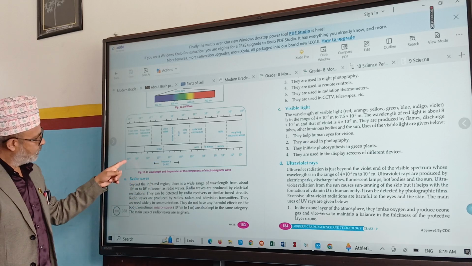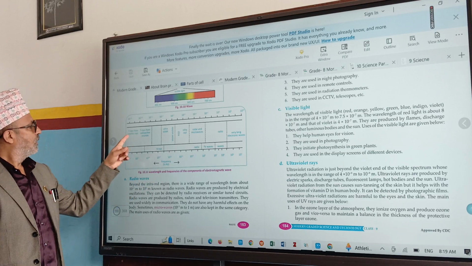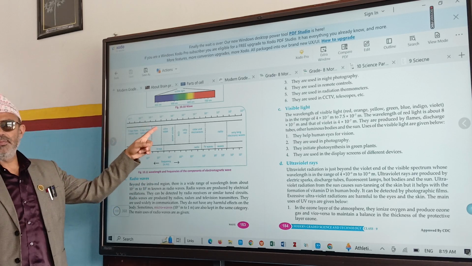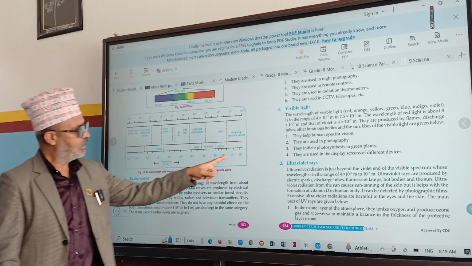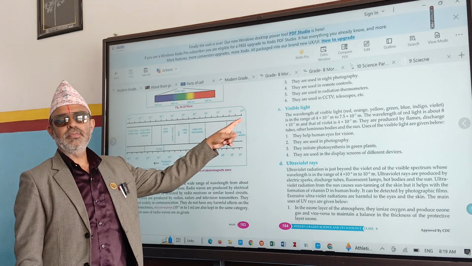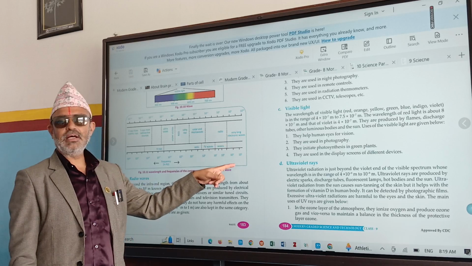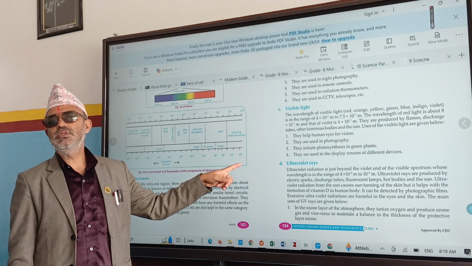On this side we can see the frequency and this side the wavelength. More frequency, less wavelength. Less frequency, more wavelength. It means frequency and wavelength are inversely proportional to each other.